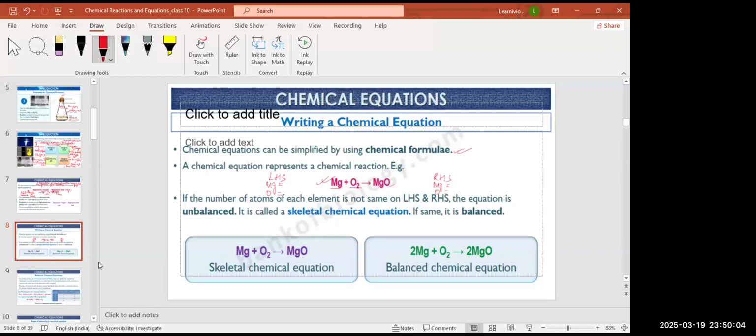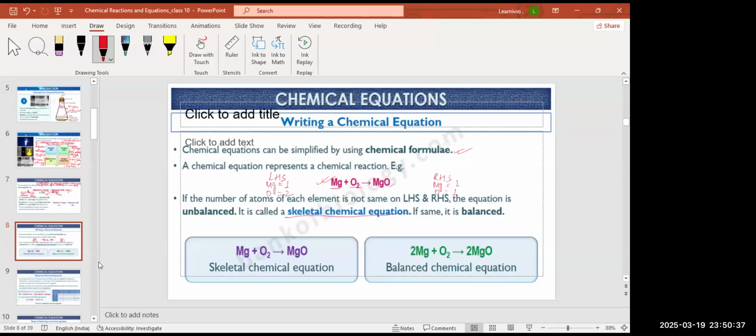1 magnesium, 2 oxygen. And on the right hand side, how many magnesium? 1 magnesium, 1 oxygen. So is this a balanced chemical equation? No. This is an unbalanced chemical equation, right? And an unbalanced chemical equation is also known as a skeletal chemical equation.